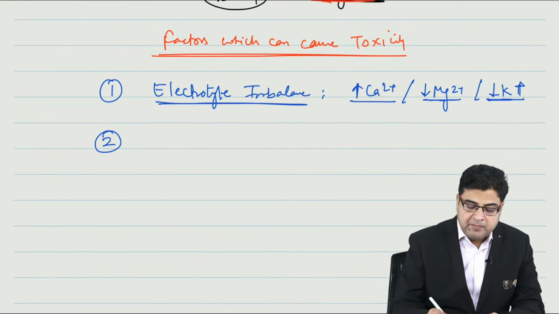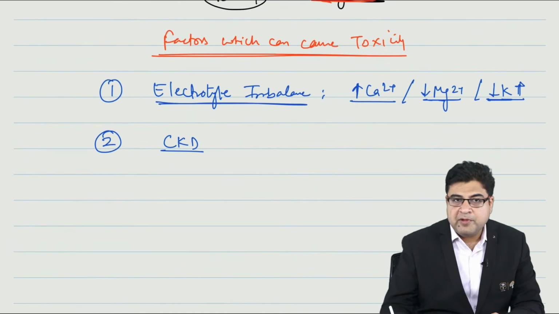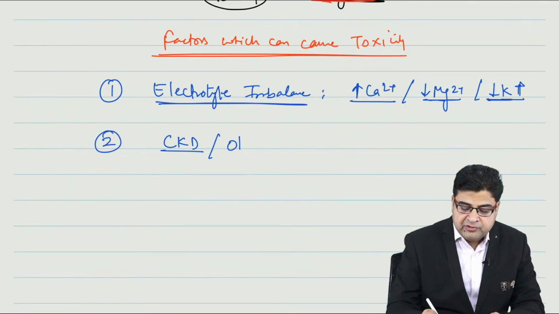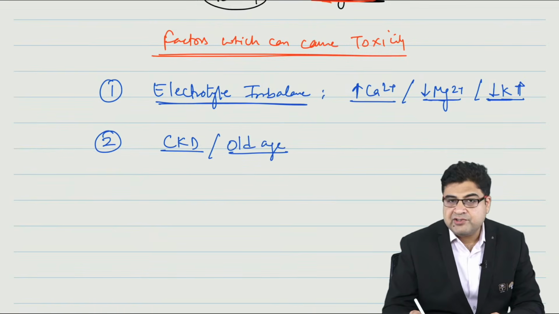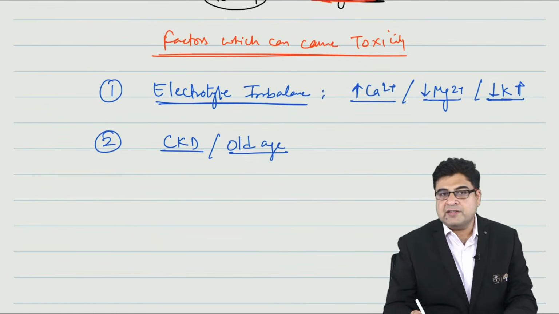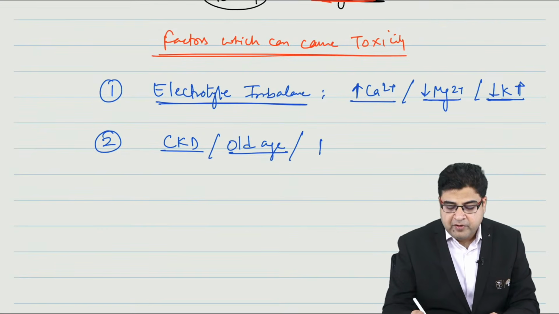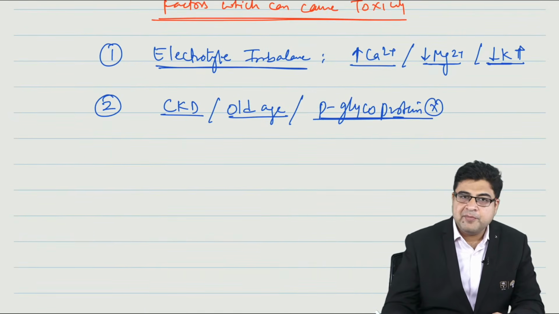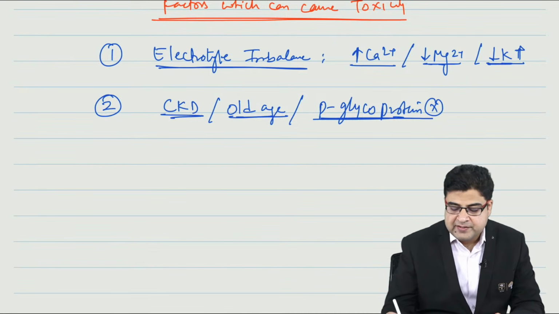Number two, any patient who has CKD. In a patient with kidney disease, the drug cannot be eliminated. In an old patient, kidney functions are declined, so the medicine is not eliminated. Or if a patient is taking a P-glycoprotein inhibitor, that medicine can cause digoxin toxicity. Which medicines are P-glycoprotein inhibitors? This can be asked.